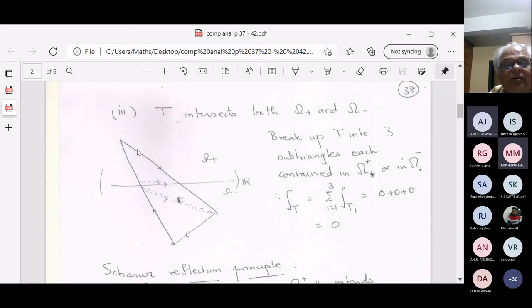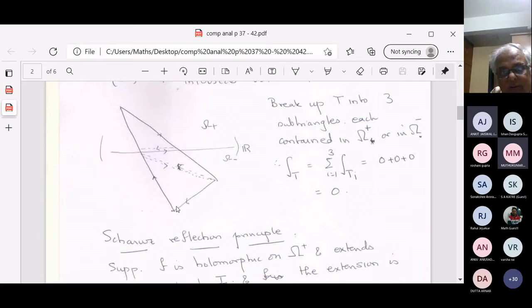The integral of the whole triangle is the integral over this triangle plus the integral over this triangle plus the integral over this triangle, and the common edges cancel each other out. You know that the integral over each of these triangles is 0. Therefore, the integral is 0. Therefore, the function is holomorphic.